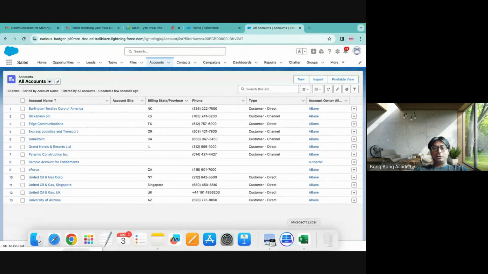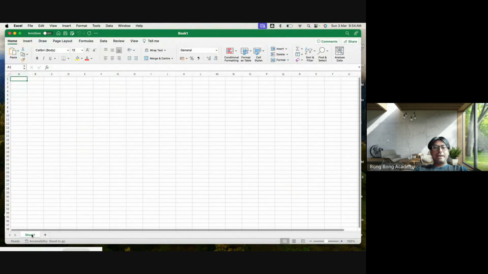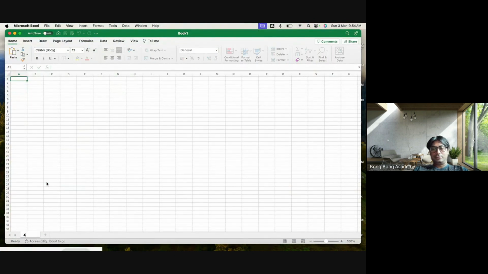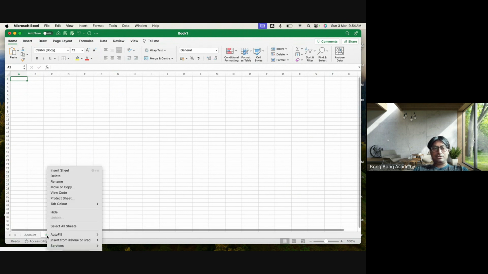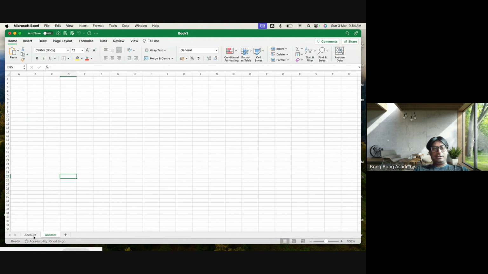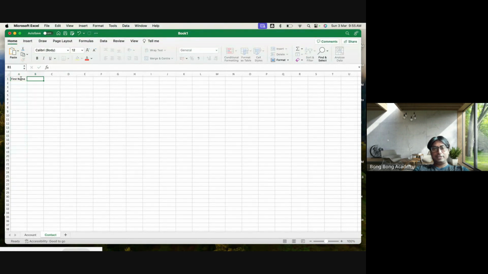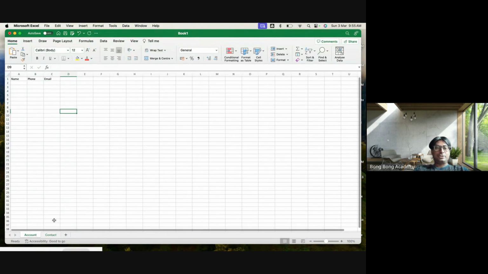I hope everybody has worked with Excel, right? Here the tab is down below, right? We can say this is account. This is another table called contact, right? No difference. Here the tab is downstairs. Here you can build your own table. You can say name, phone, email, right? In contact, you will have first name, last name, email, right?